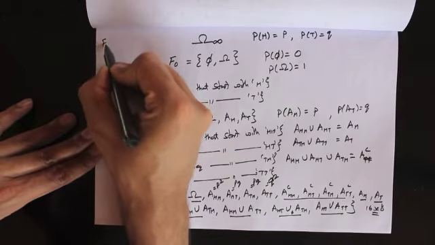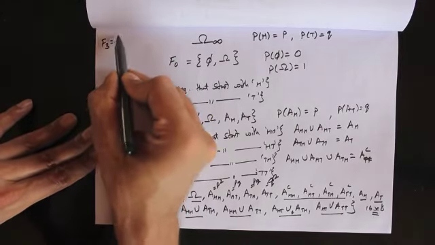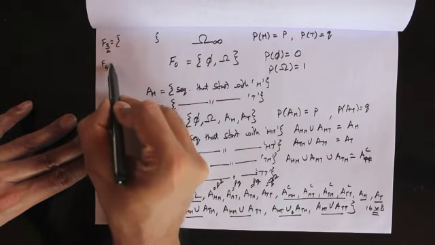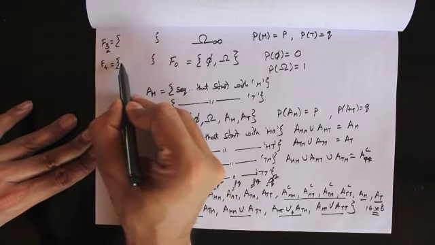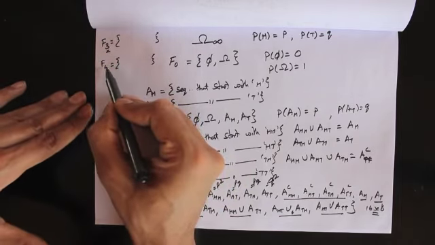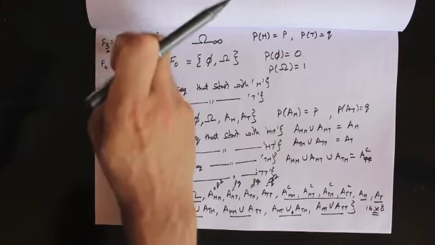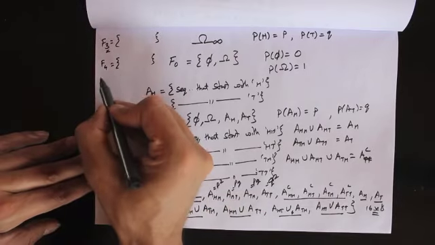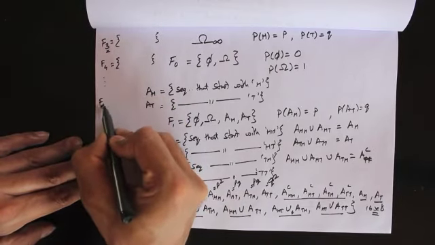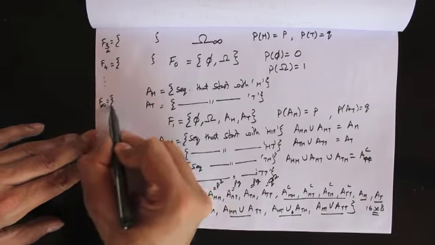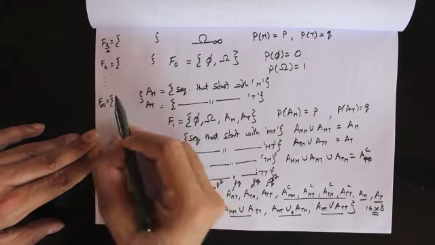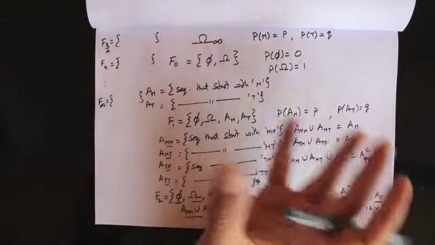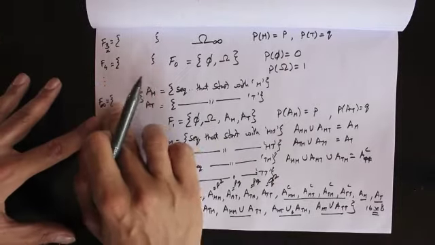We can basically create a sigma algebra F3. Here we're going to put all sets that can be described in terms of the first 3 coin tosses. Then we can put another sigma algebra F4. Here we're going to put all sets that can be described in terms of 4 coin tosses. And probabilities of all of these sets would be known according to the same approach that we're taking here. And we can continue this process till we reach F of infinity. And here we're going to put all sets that can be described in terms of a finite number of coin tosses, and we're going to put everything else that's required to make it a sigma algebra.